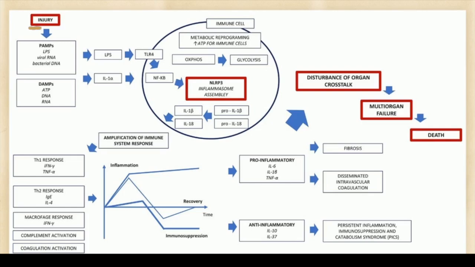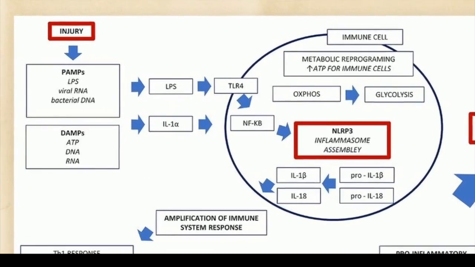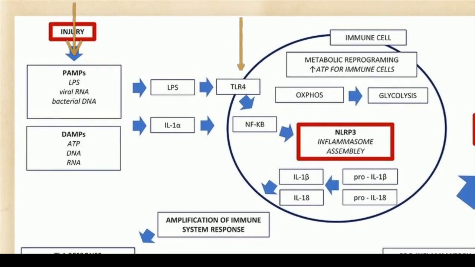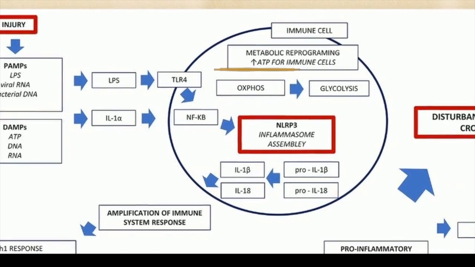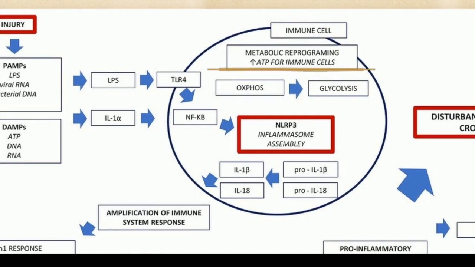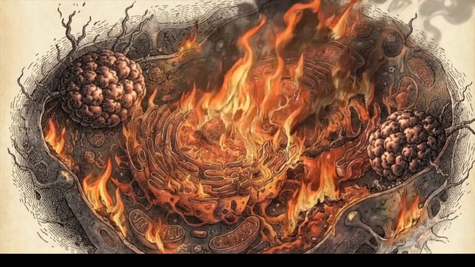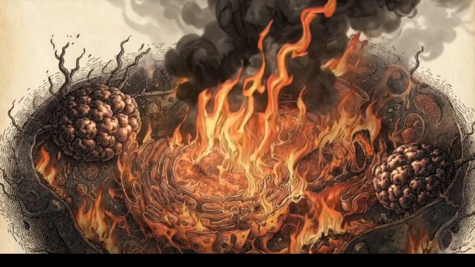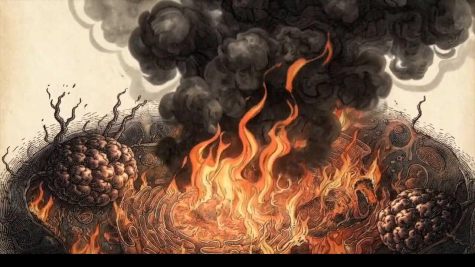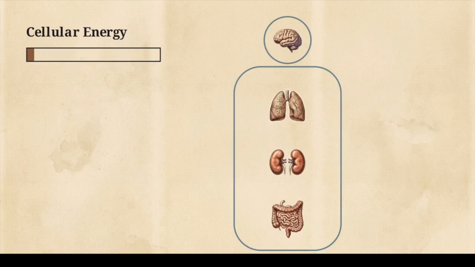This flowchart shows systemic collapse begins with the innate immune system's reaction to infection. Pathogen and damage markers, PAMPs and DAMPs, trigger immune receptors like TLR4, launching a hyperinflammatory response. To mount this defense, cells undergo metabolic reprogramming, switching energy production from oxidative phosphorylation to glycolysis. While glycolysis provides a rapid energy burst for immune cells, it is macroscopically inefficient, leaving the rest of the body with a severe energy deficit.